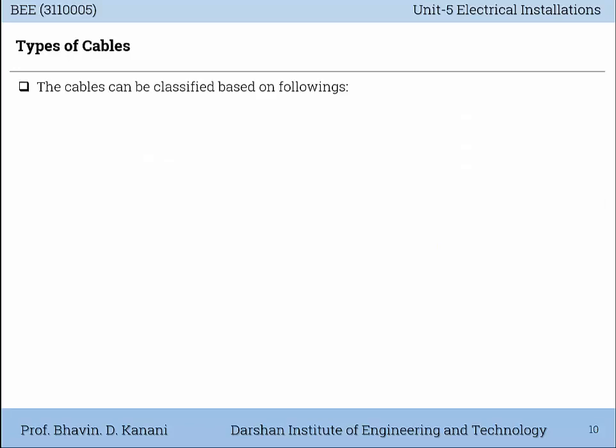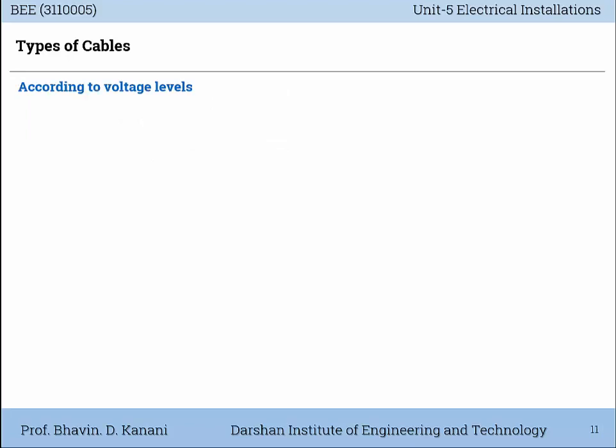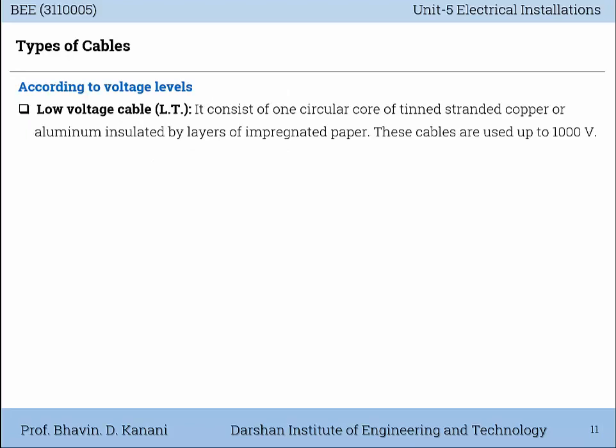The cables can be classified based on the following: according to voltage level, according to insulating material, and according to number of conductors. Now, according to voltage levels, the first is low voltage cable, that means LT cable. It consists of one circular core of tinned stranded copper or aluminum insulated by layers of impregnated paper. These cables are used up to 1000 volts.